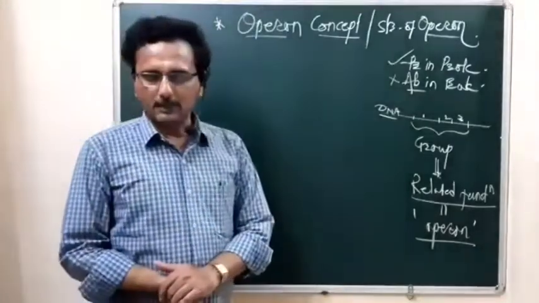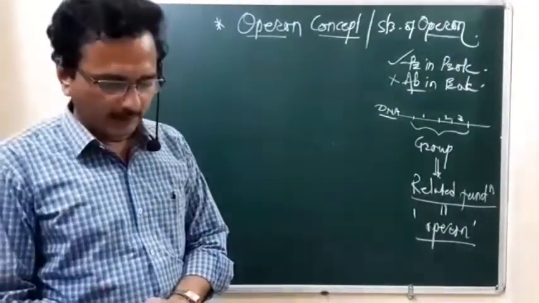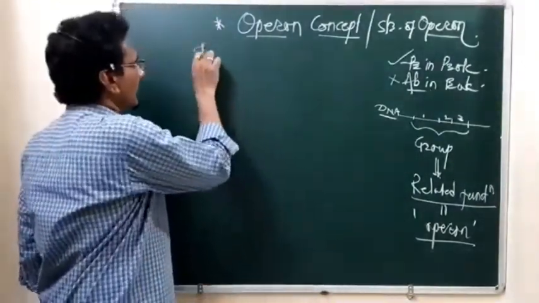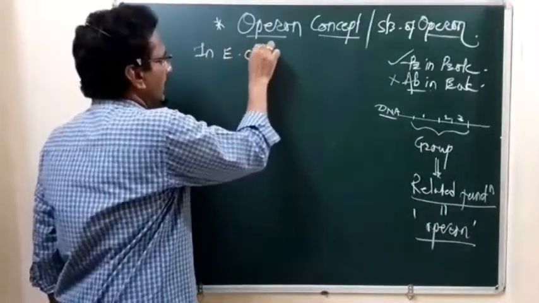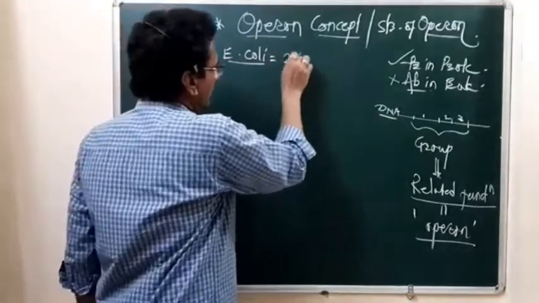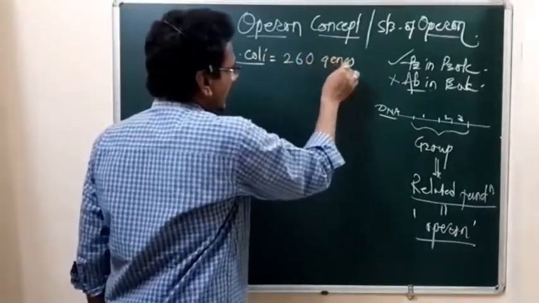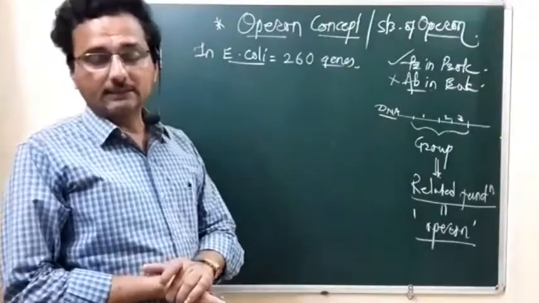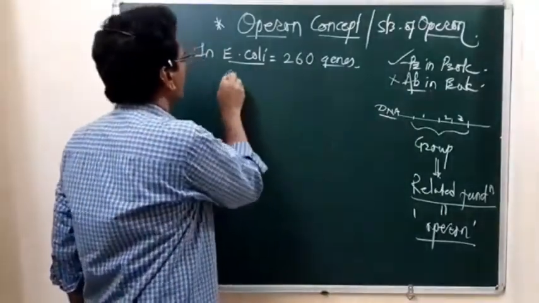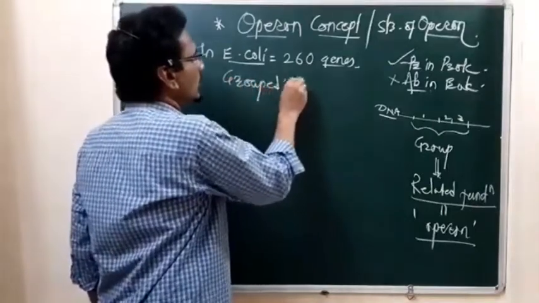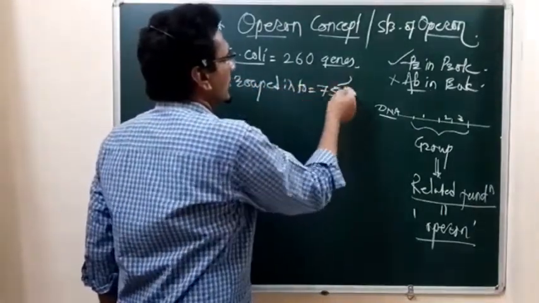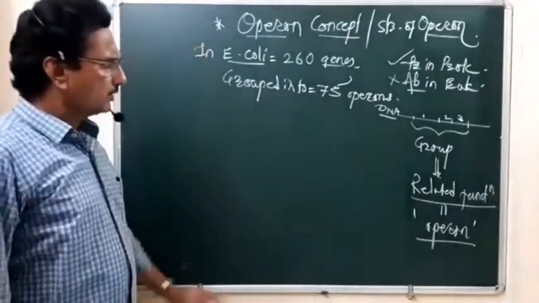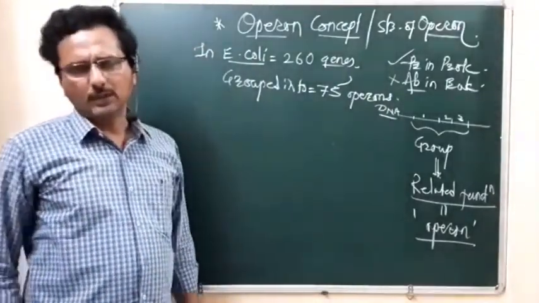I want to give you one example. In E. coli type of bacteria, they have near about 260 genes, and those 260 genes are grouped into 75 different operons. So what is the structure of operon and how do they work?